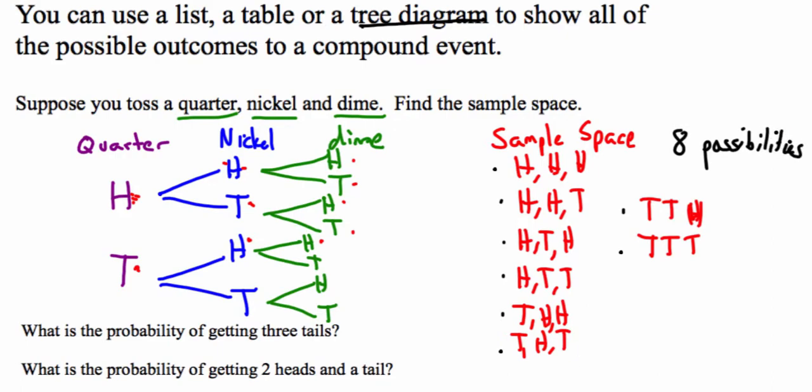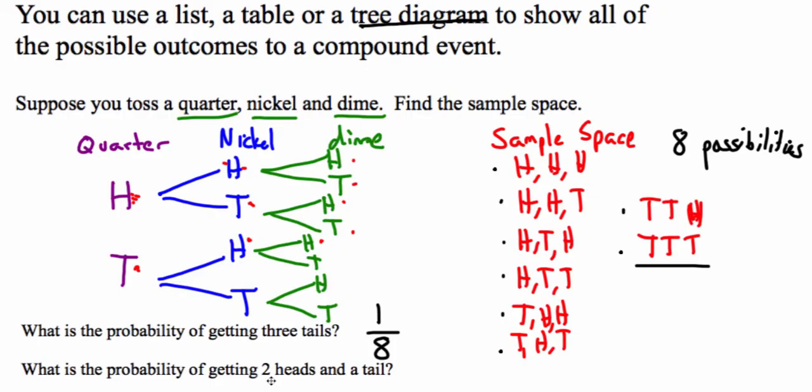So we want to know what's the probability of getting 3 tails. Well, we know there's 8 possibilities total. So look through your list. How many times did we get all 3 tails? Well, there's only 1 out of the 8 where we got all tails.